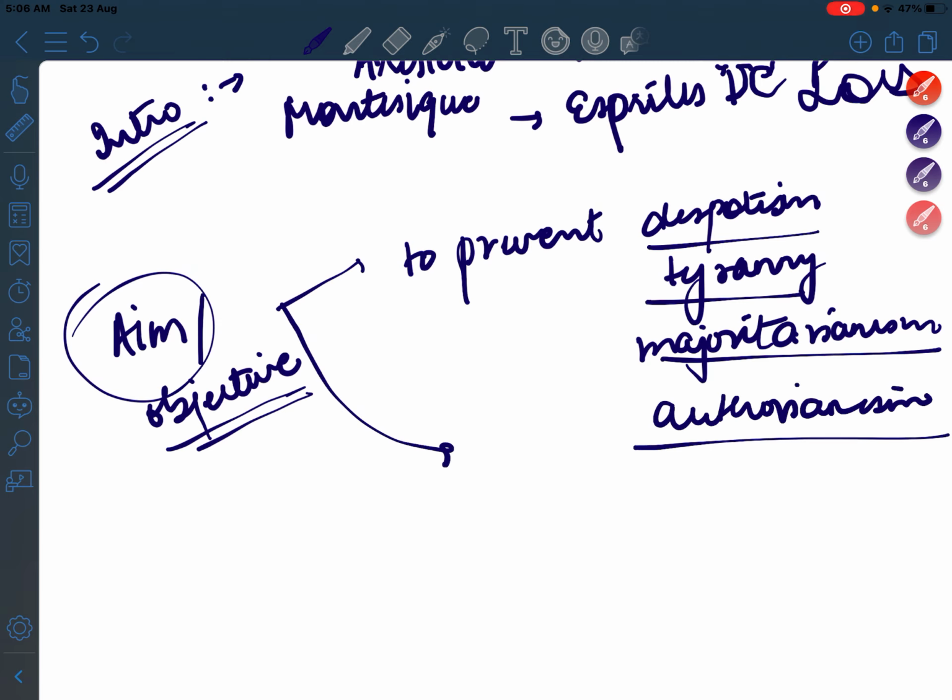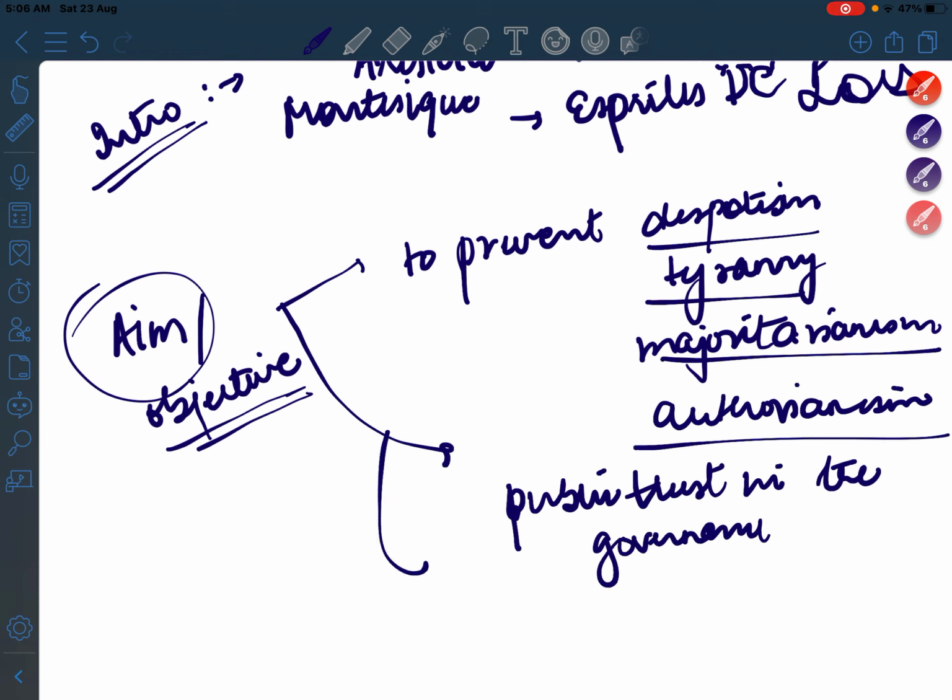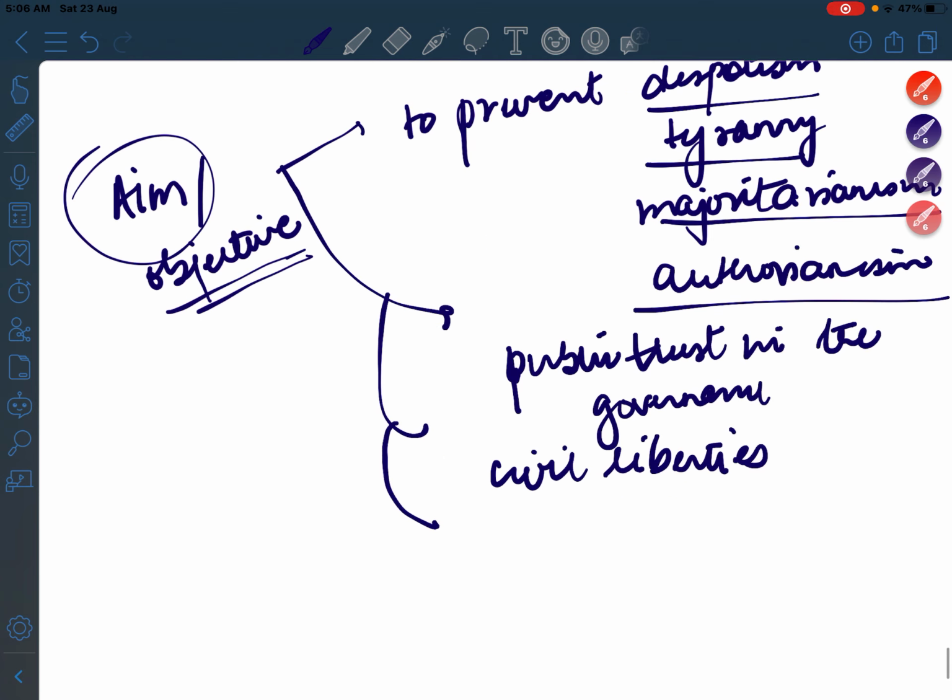And also to build or maintain the public trust in the governance. Then to make sure that people do have their civil liberties. Then you can also write that independence of judiciary will also be taken care of.